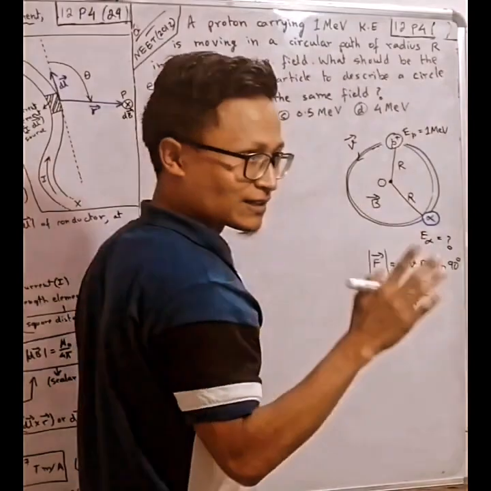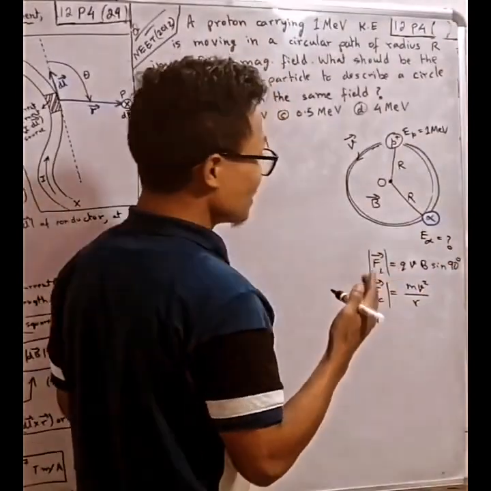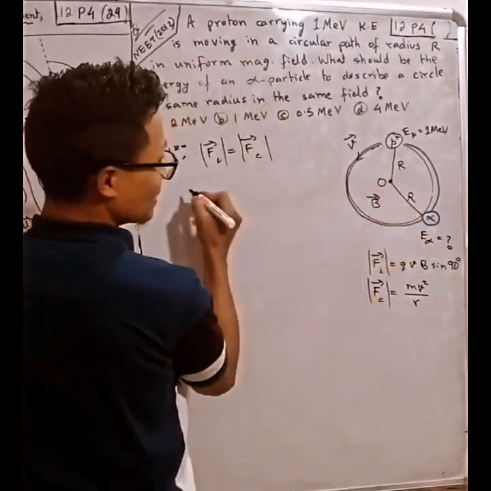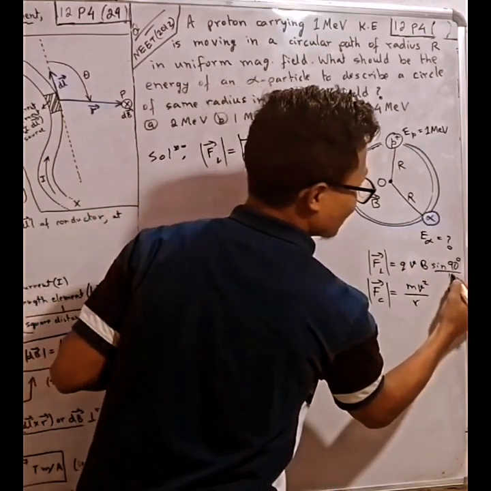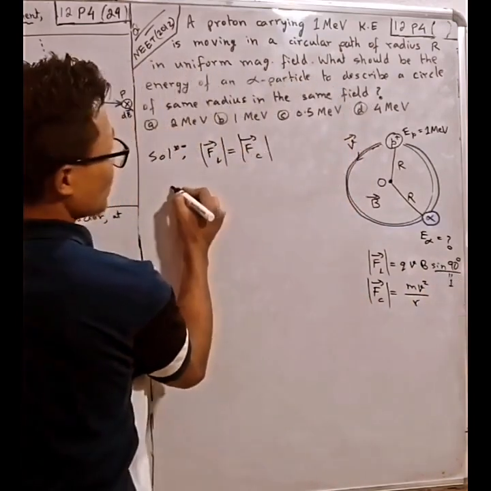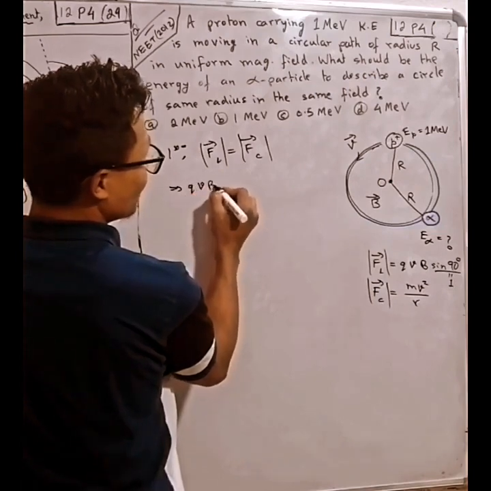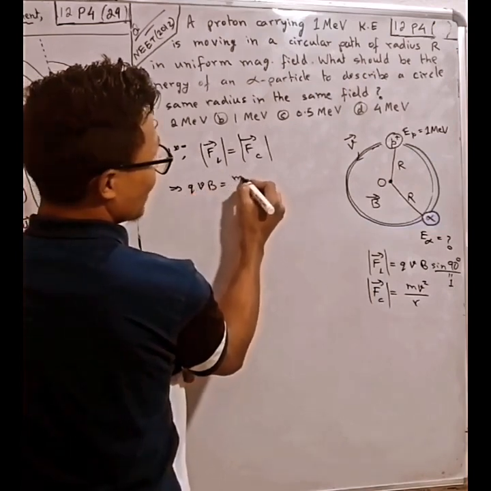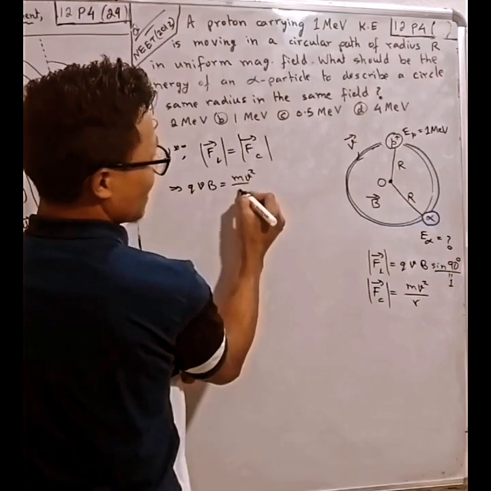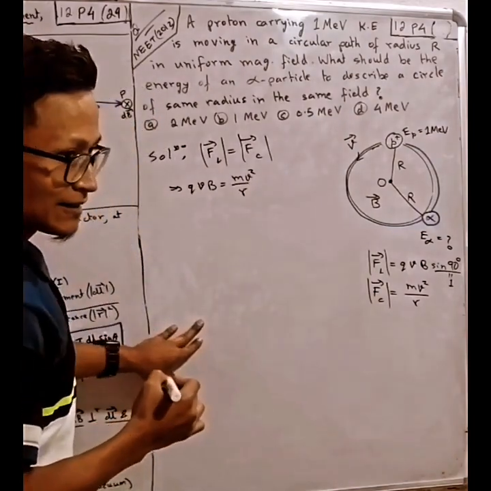I think we have discussed this earlier in a lot of these problems. So sine 90 is 1. So we have the Lorentz force qvB equals mv square by r.